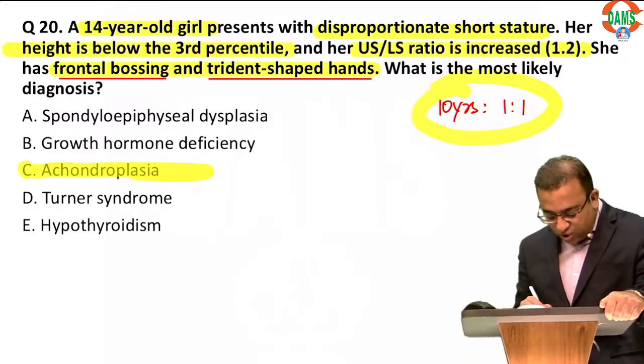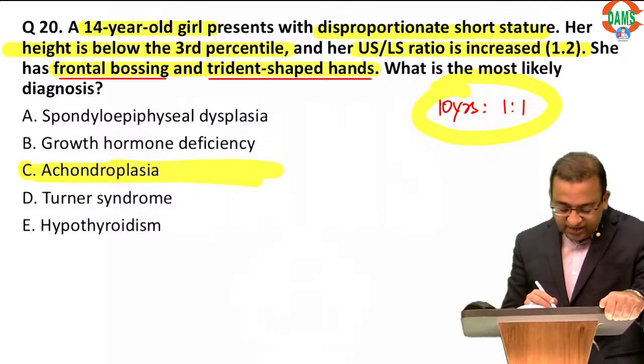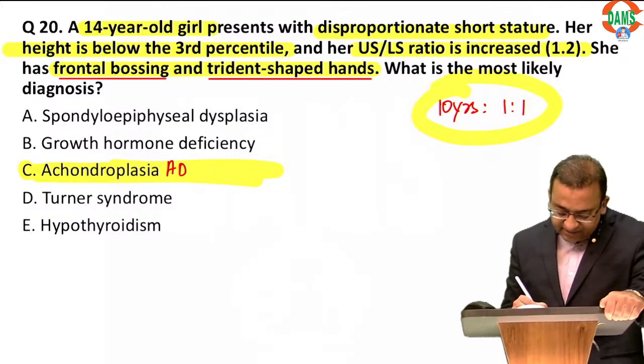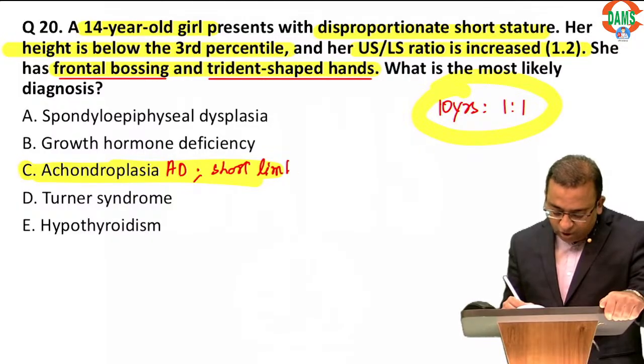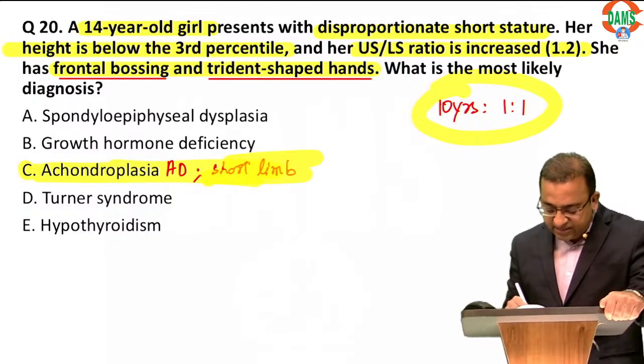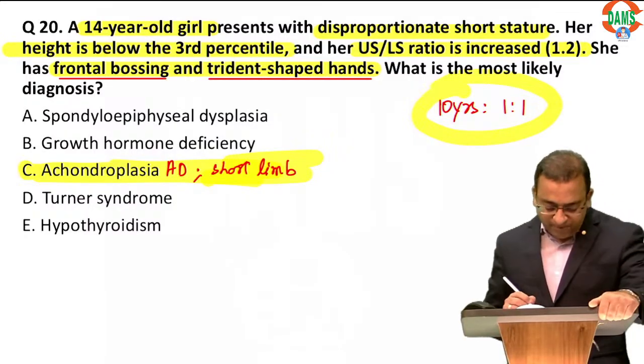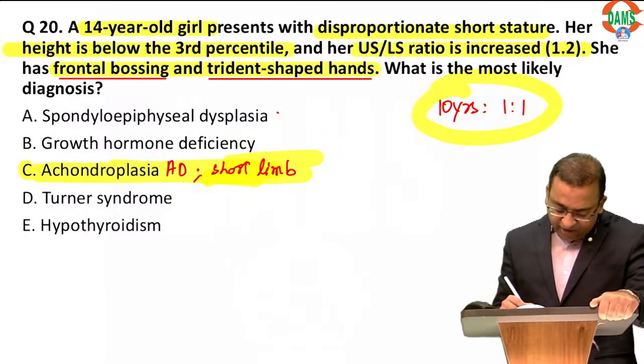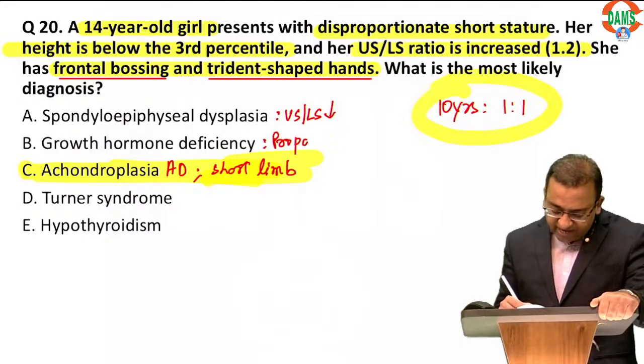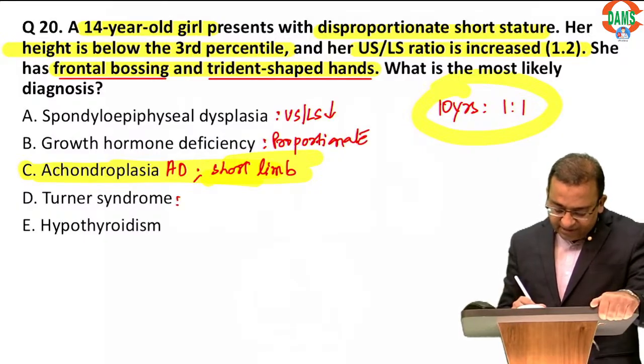This is achondroplasia. So in achondroplasia, it is an autosomal dominant disease, short limb dwarf. You can also have trident shaped hands, hydrocephalus in achondroplasia. In spondyloepiphyseal, remember the upper segment lower segment ratio is reduced. In growth hormone deficiency, it is a proportionate short stature. Even in Turner's, it's a proportionate short stature.